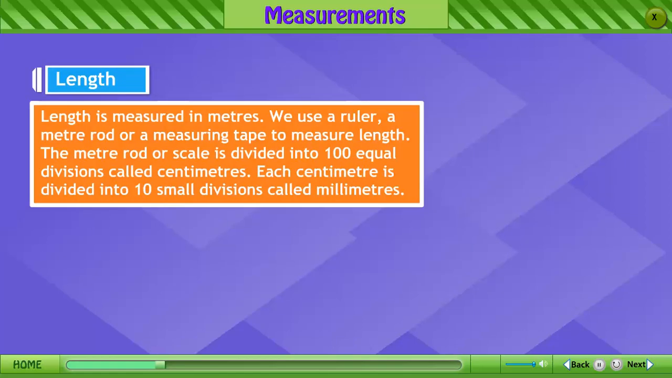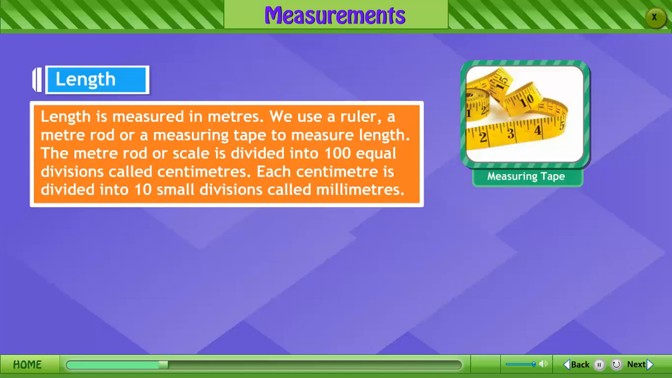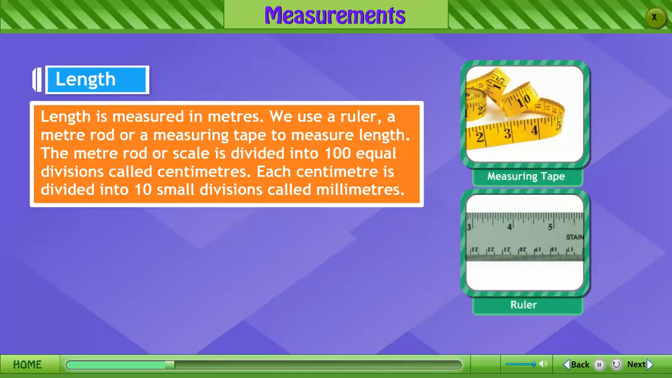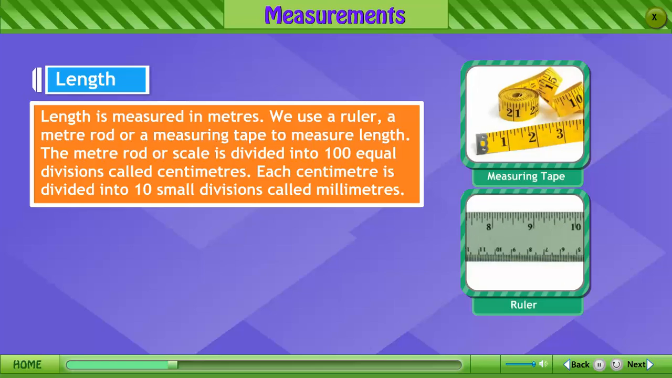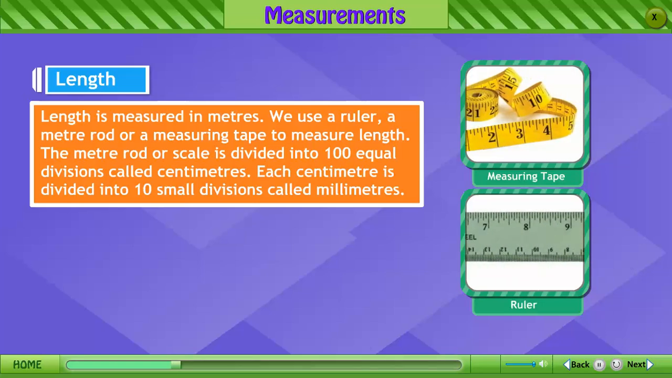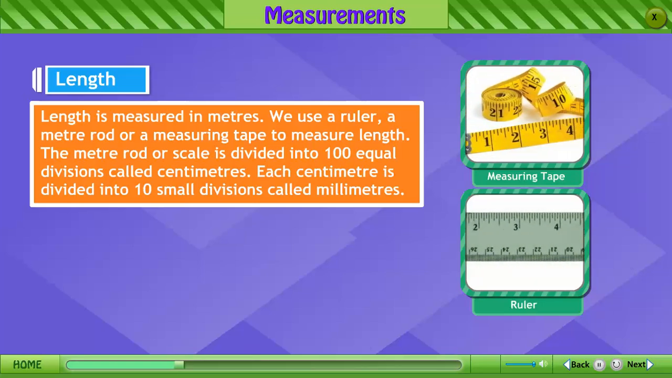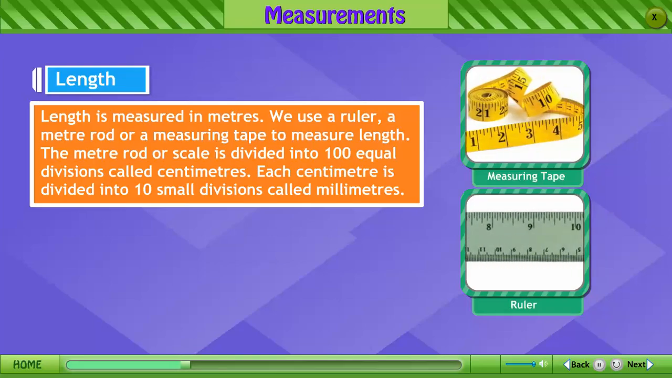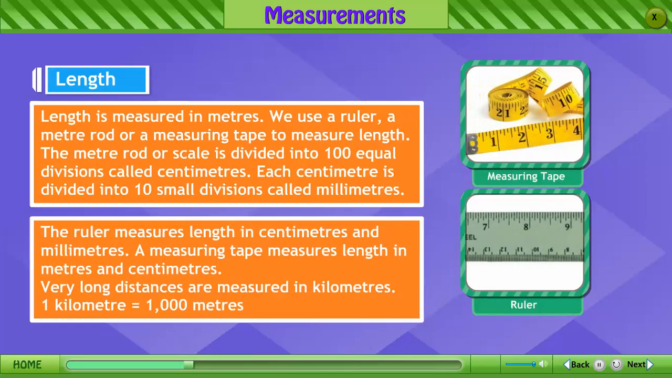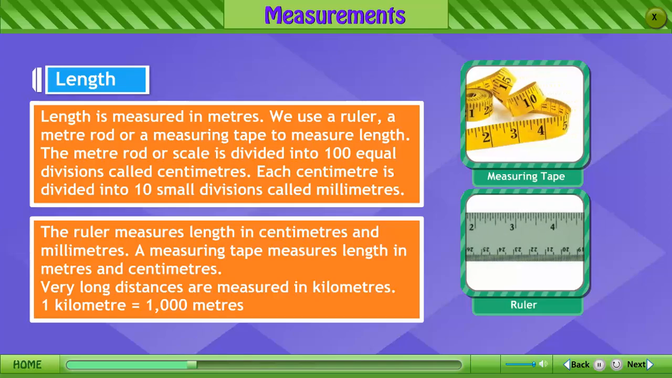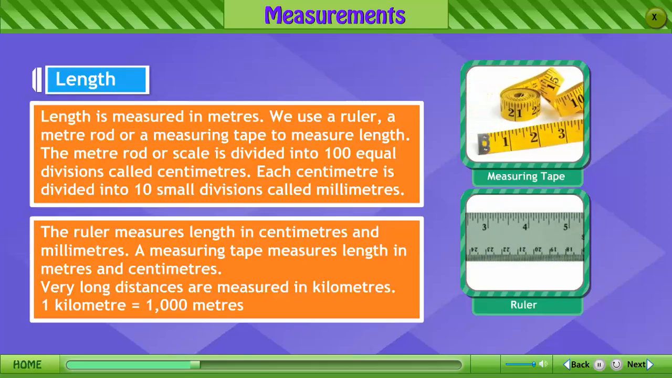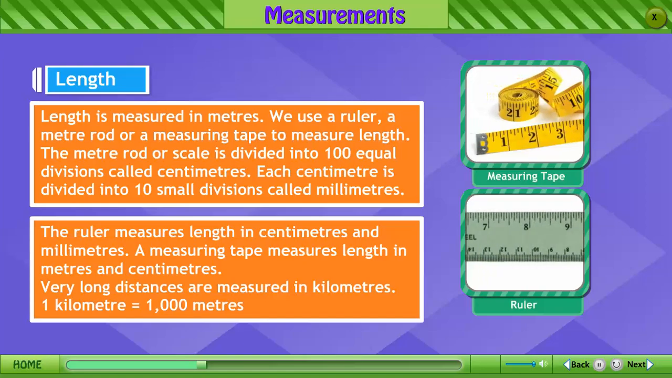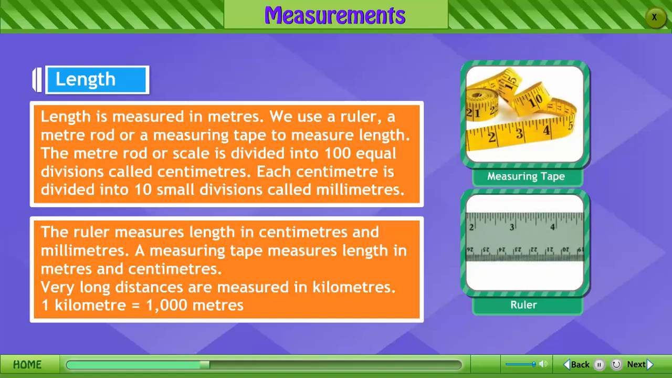Length is measured in meters. We use a ruler, a meter rod or a measuring tape to measure length. The meter rod or scale is divided into 100 equal divisions called centimeters. Each centimeter is divided into 10 small divisions called millimeters. The ruler measures length in centimeters and millimeters. A measuring tape measures length in meters and centimeters. Very long distances are measured in kilometers. 1 kilometer equals 1000 meters.